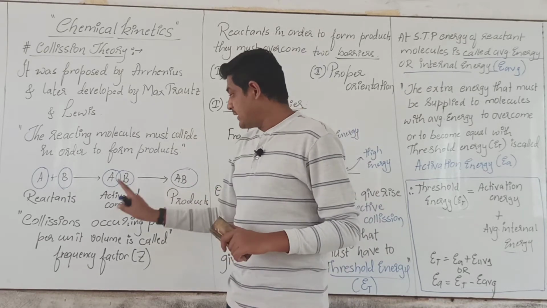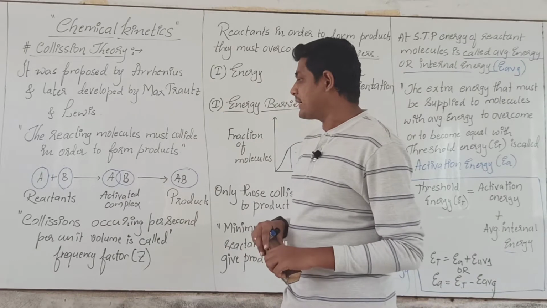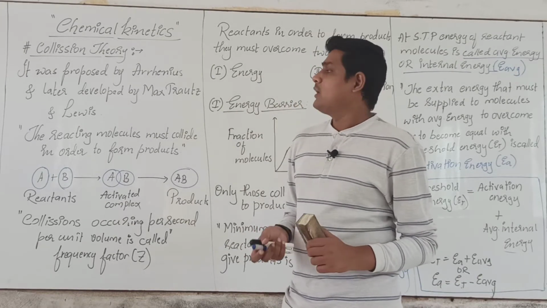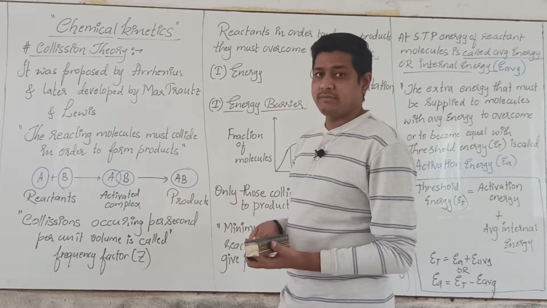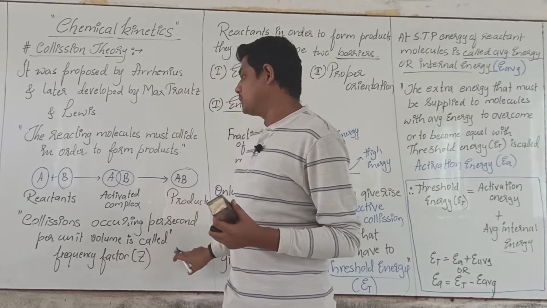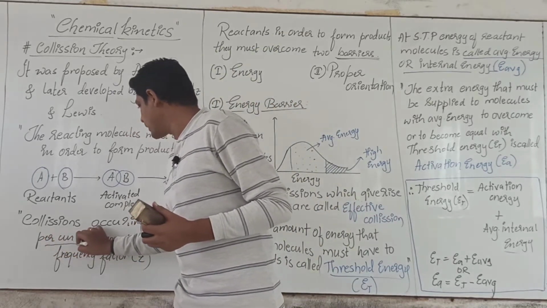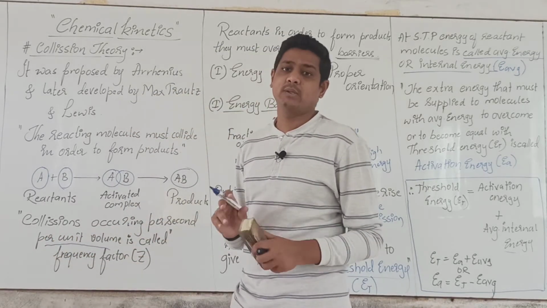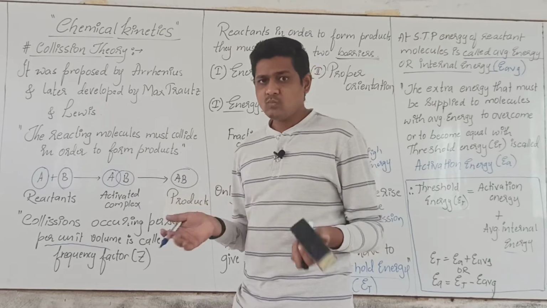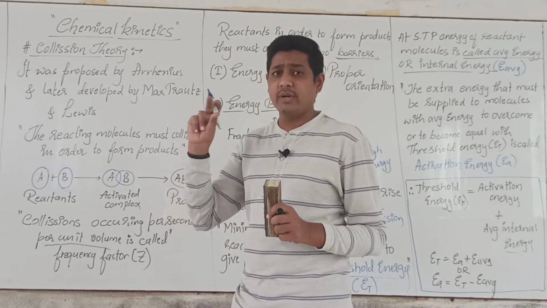Now the number of collisions occurring per second per unit volume is called the frequency factor. What is this frequency factor? Let me give you an example. What is meant by per unit volume? The unit may be liters or ml, whatever you are taking, but one unit you have to fix.